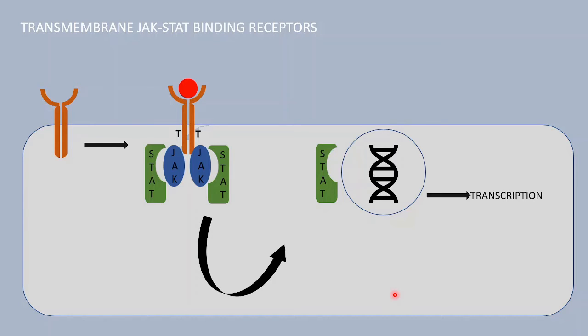Now, one point that we need to know is the difference between the tyrosine kinase associated receptor and the tyrosine kinase receptor that we have seen in our previous video. The tyrosine kinase associated receptor does not have any intrinsic tyrosine kinase activity initially. Like in the normal state, when there is no ligand attached to it, it does not have any intrinsic tyrosine kinase activity.